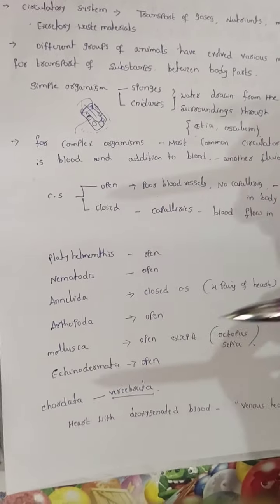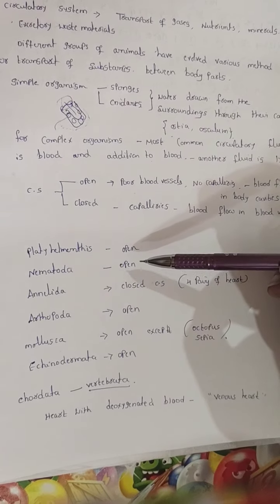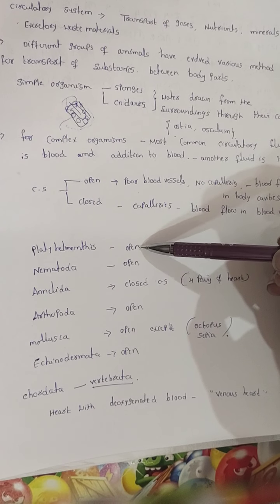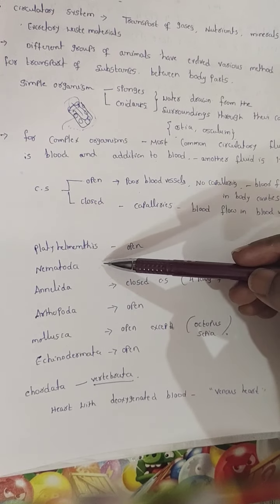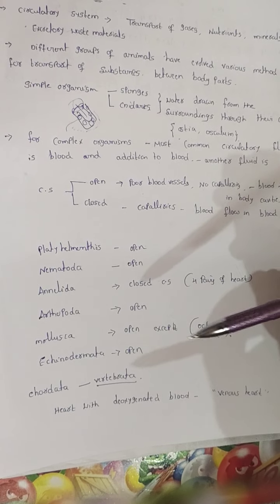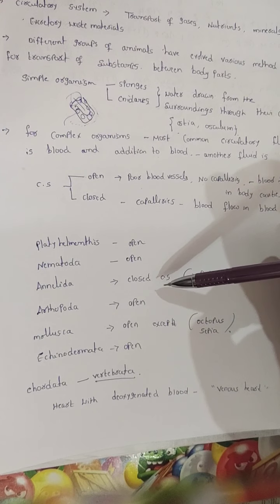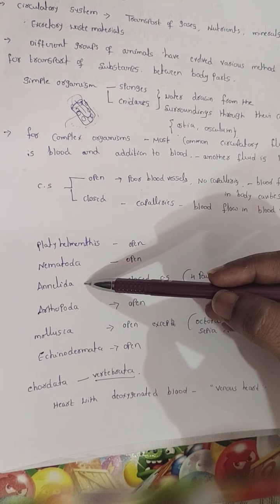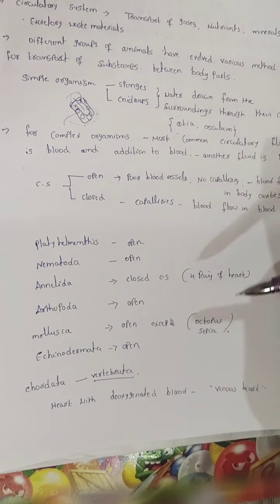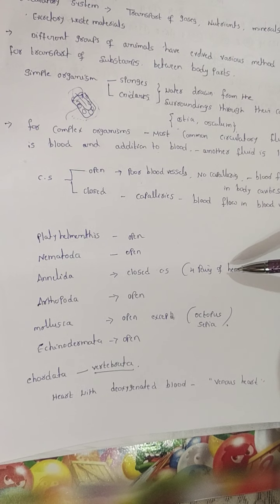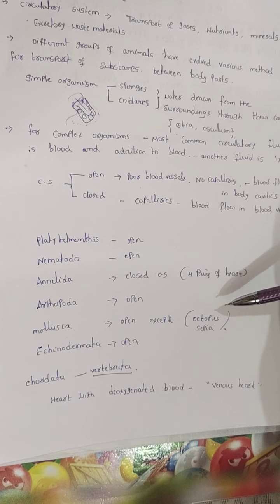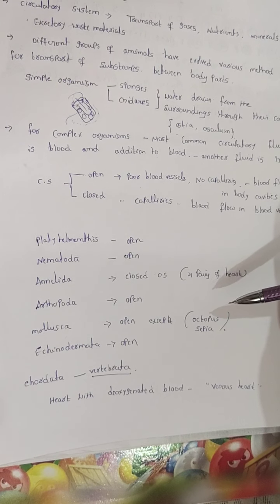If you go for the platyhelminthes, what type of circulatory system is it? Open circulatory system. And nematoda, open circulatory system. And annelida, the closed circulatory system is seen for the first time in the annelids. The best example is the earthworm. How many pairs of hearts do they have? They have 4 pairs of hearts, present on the dorsoventral side.